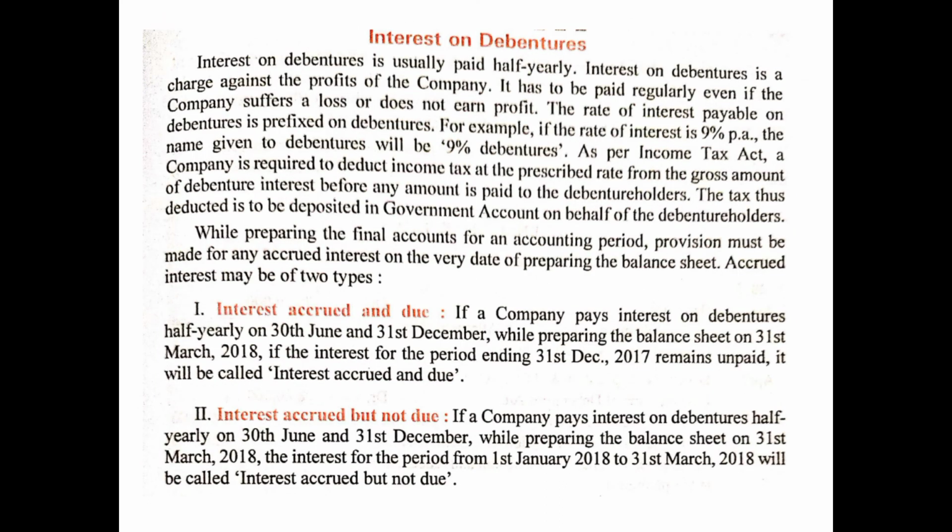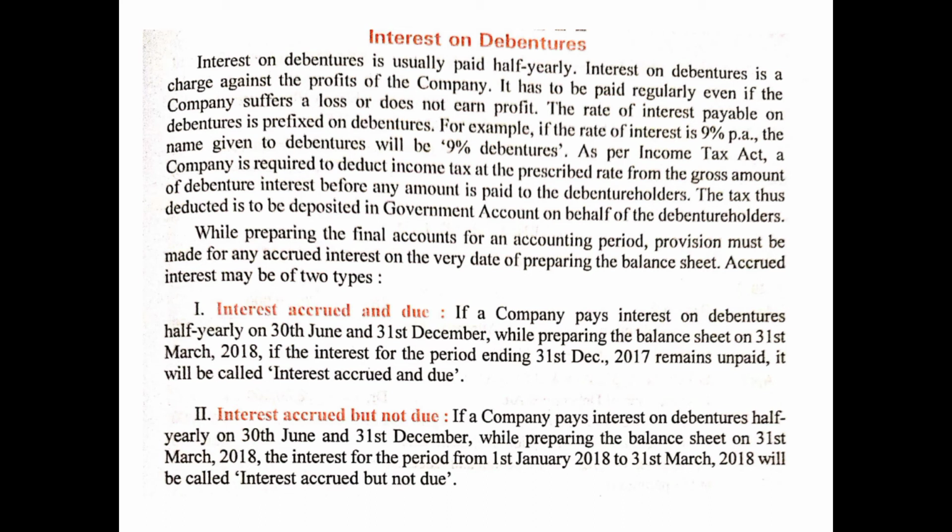Now we are moving ahead with the interest on debentures. Interest on debentures is usually paid half yearly. Half yearly means six monthly. Interest on debentures is a charge against profit of the company.